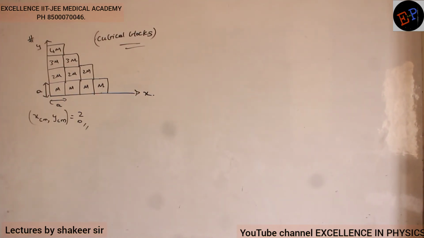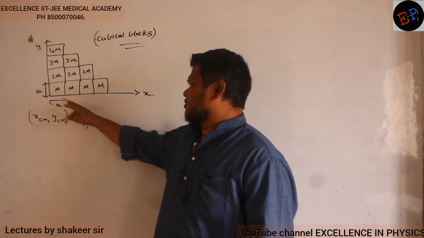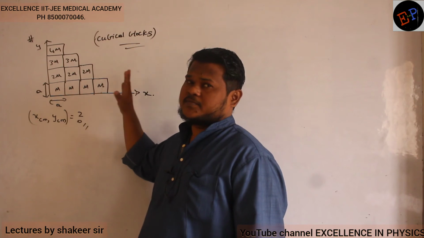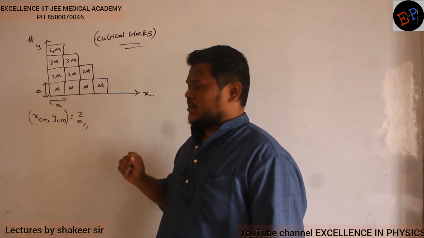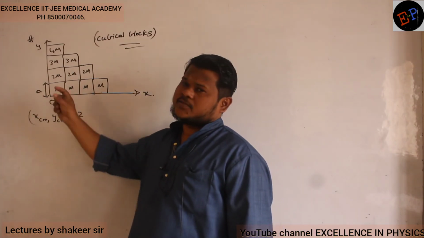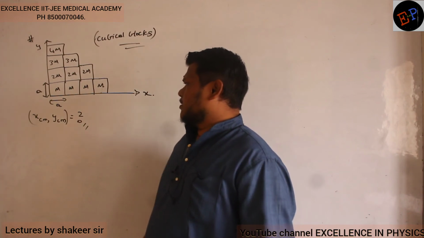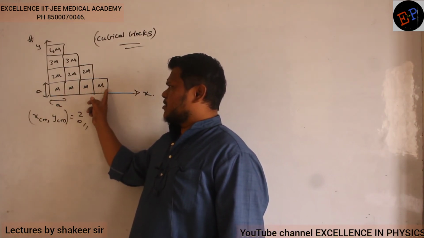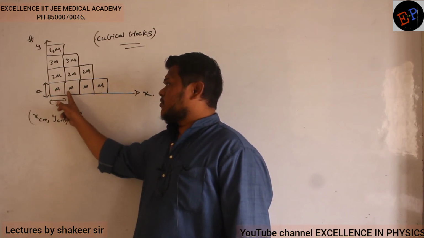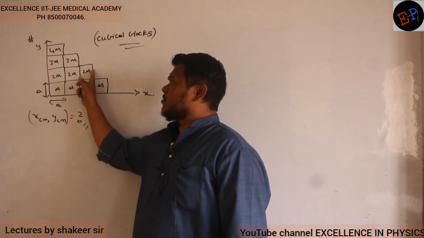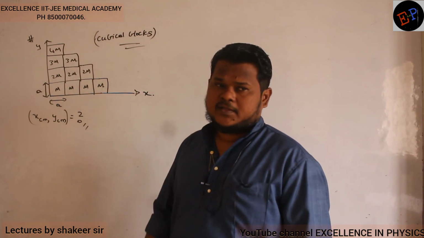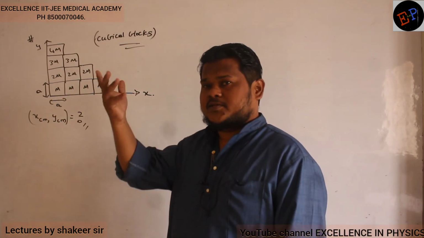So this is the given question. Mass m. See, all the masses are having the same shape and same size. Shape is cubical. Size is the same, so length is a, breadth is also a, thickness is also a. Now if masses are the same and sizes are also the same, then density of these blocks will also be the same. Density of all these blocks will be the same. And this one, 4m, will have higher density, because size is the same and mass is more. Its density will be different.